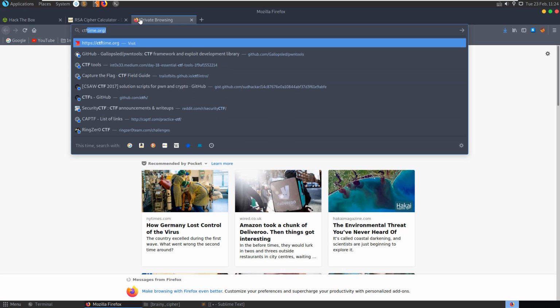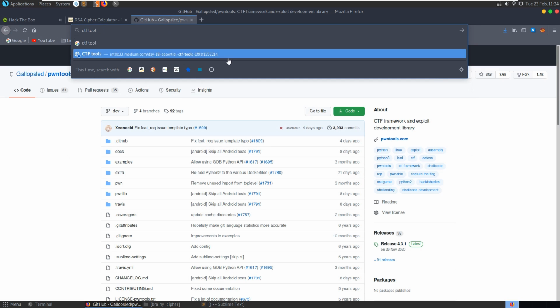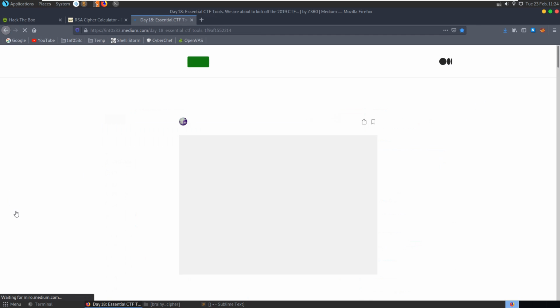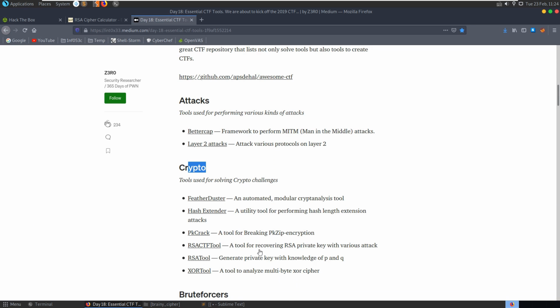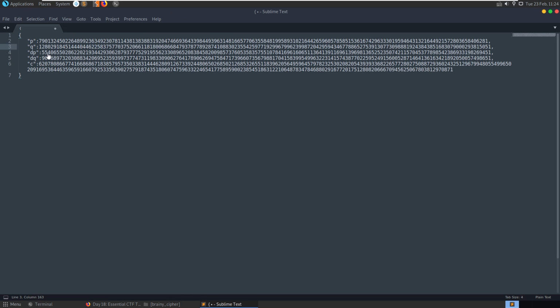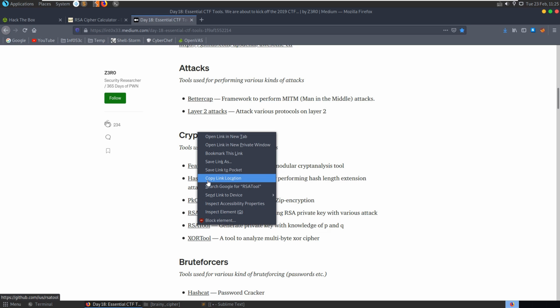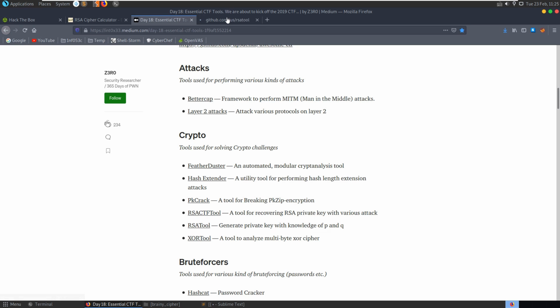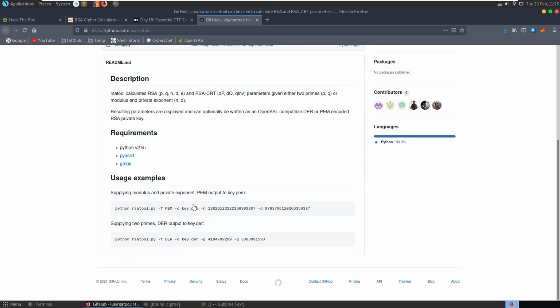What I'm going to do is have a look at the CTF tools list. Oh no, wait, this is Pwn tools, not that. CTF tools. So I've put this link in the description. We've used it in a couple of the challenges here. Let's go down to the crypto section, and we used the RSA CTF tool in the previous one, so we could use that. We could also use the RSATool because it says generate a private key with knowledge of P and Q, and we have P and Q, and we have our ciphertext. Since we've already used the RSA CTF tool in a previous exercise, let's try something new. I'll take a copy of this and place it in the description as well. Let's see what we need to do.